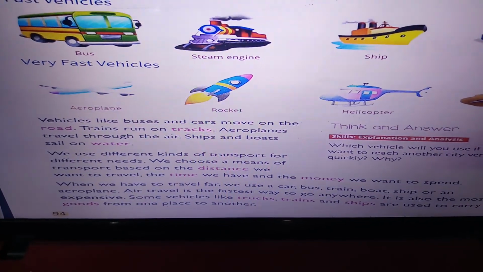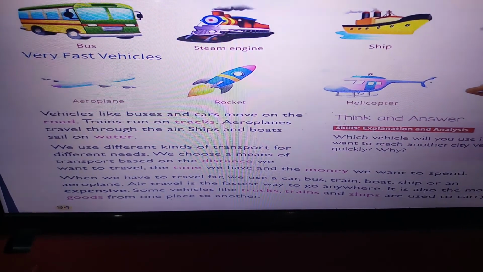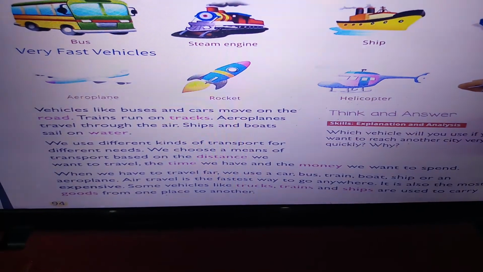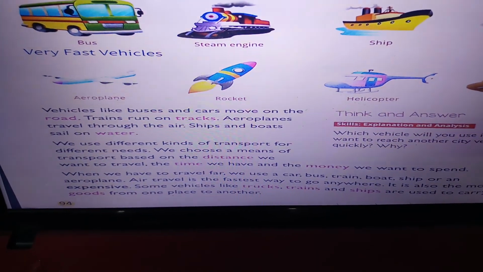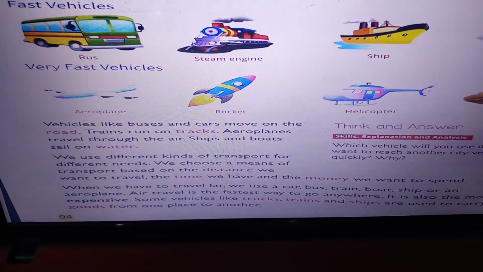When we have to travel far, we use car, bus, train, boat, ship or an aeroplane. Air travel is the fastest way to go anywhere. It is also the most expensive. Some vehicles like trucks, trains and ships are used to carry goods from one place to another.